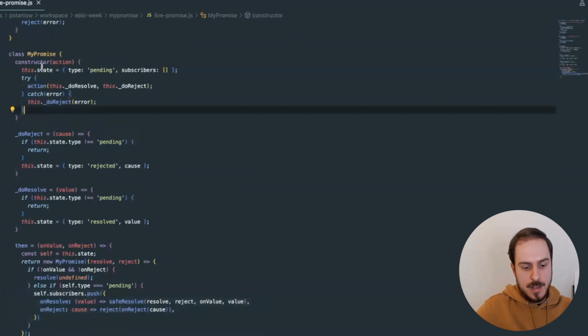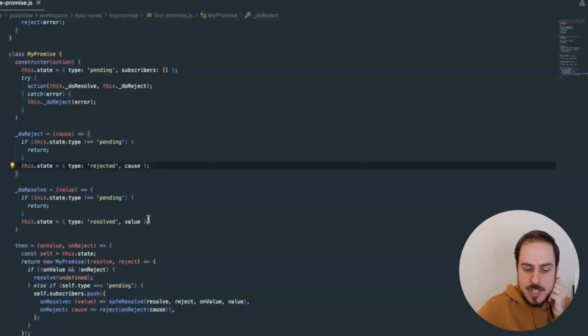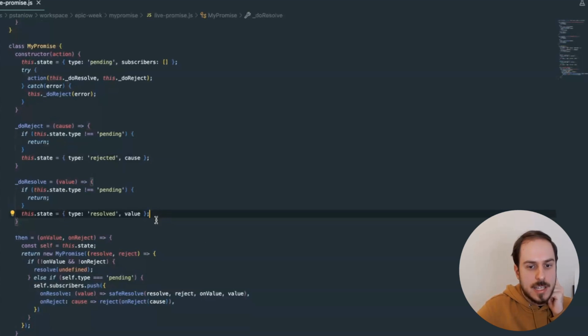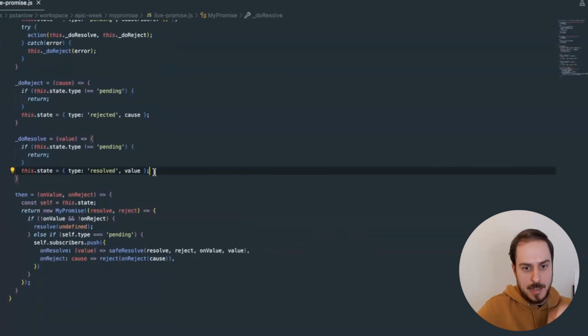The key thing is that in the actual step for rejecting and resolving, we should start calling the subscribers, and we should do this in a microtask.